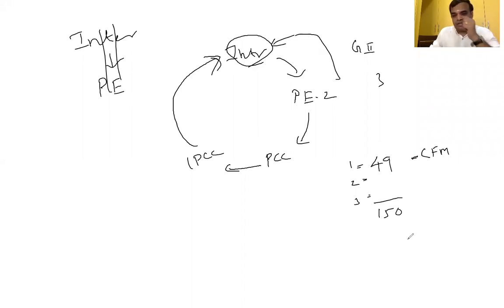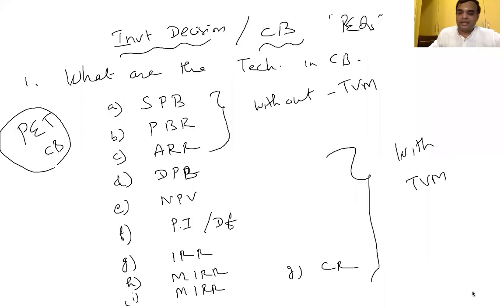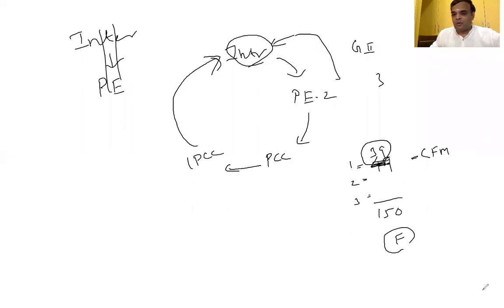So is he pass or fail? Sorry, CFM paper 39, not 49, 39. Pass or fail? Fail, sir. Because of want of 1 mark, fail. Thereafter, again, he came for my crash course. After he got the valued answer sheet, he literally cried in the class and said, if I had got 1 mark, I might have cleared in the previous attempt itself.